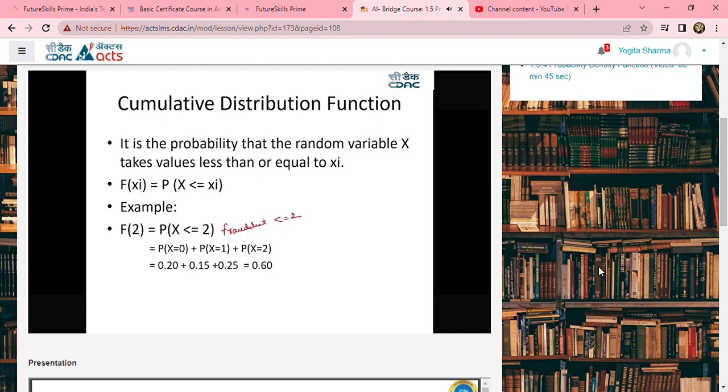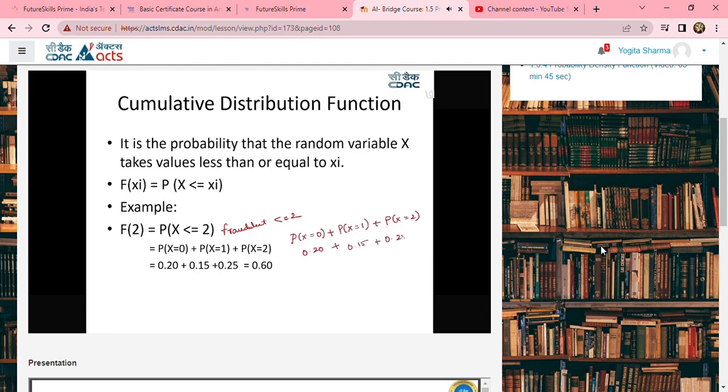then how are we going to calculate the probability? The probability of an occurrence of event when there is no fraudulent transaction plus the probability of occurrence of event when there is only one fraudulent transaction, plus the probability of occurrence of event when there are 2 fraudulent transactions, because as we have mentioned, that is less than or equal to 2. Now, if you just look at these probabilities, 0.20 is the probability of non-fraudulent transaction, 0.15 and 0.25 respectively.